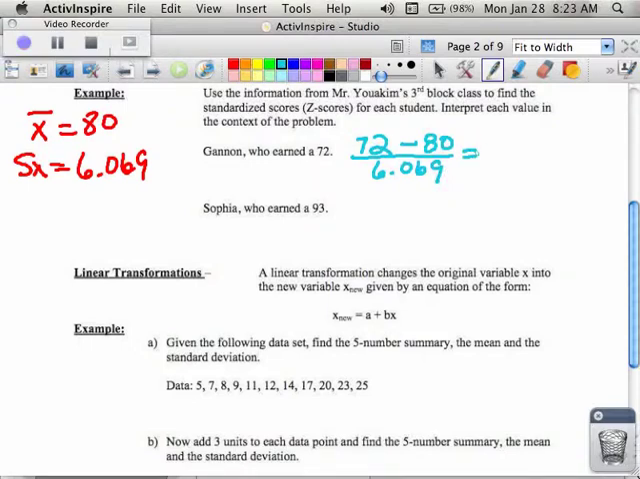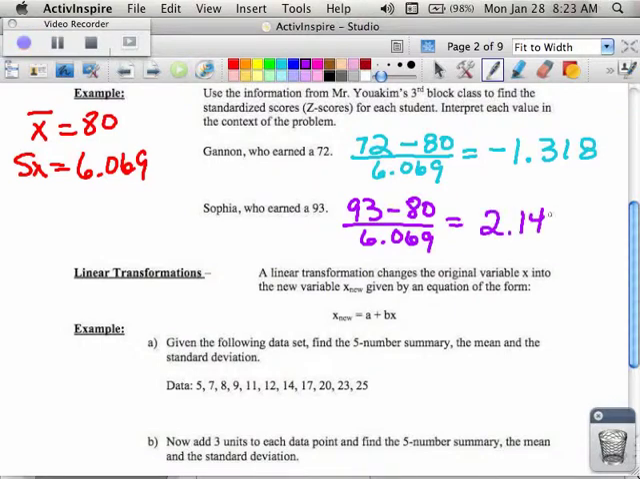And when I get this, I get a number that says negative 1.318. This is saying that Gannon is roughly 1.3 standard deviations below the mean. And we'll talk more about what that is later on, but that's his z-score. Sophia, on the other hand, who has a 93, we would take 93 minus 80, divided by 6.069, and that would yield a score of 2.142, which is saying that Sophia is a little bit more than 2 standard deviations above the mean.